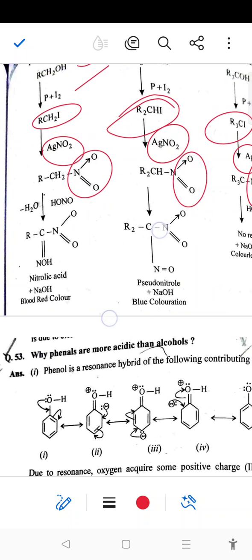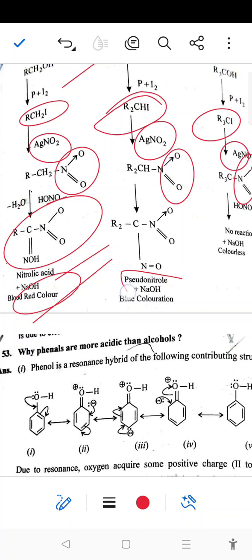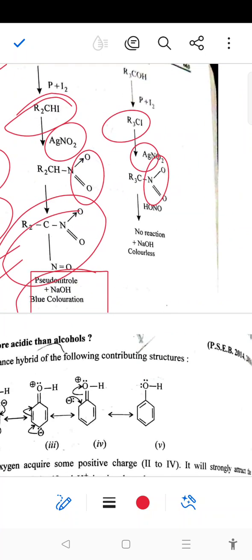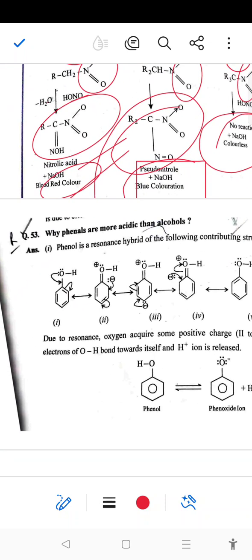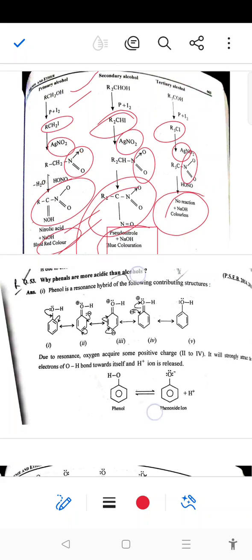When we treat with nitrous acid, HNO2, there is removal of a water molecule and formation of nitrolic acid and a blood red coloration, so that will indicate this is a primary alcohol. If it gives the pseudonitrol or a blue coloration, that is a secondary alcohol. And if no reaction occurs and it is colorless, that will indicate this is a tertiary alcohol. So this is the Victor Meyer test, a most important test.